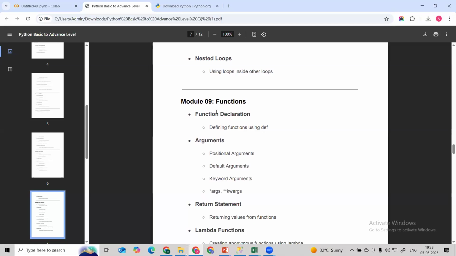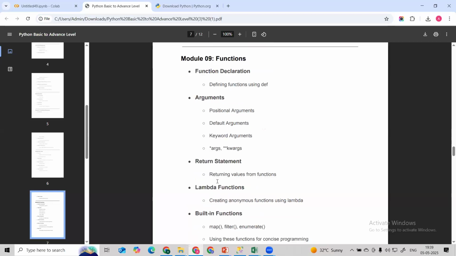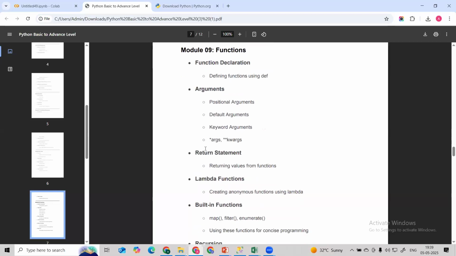Then we are going to see how we can write basic functions to advanced functions, and how we define a function using def. Then we are going to learn the different arguments we pass to a function: the positional argument, default argument, and keyword argument. These are the different types of arguments we are going to learn, along with their applications and how we can utilize them. It depends upon different use cases, how we utilize arguments while calling and defining functions. And then we can understand the difference between the print statement and the return statement.